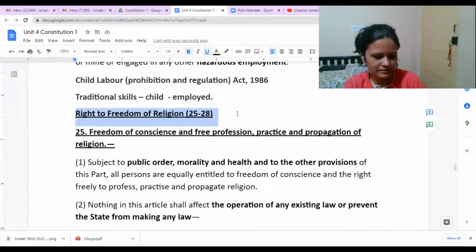Ma'am, preamble is the heading of that topic or something. Whatever in the book is there, that will be the title of that, ma'am. But right to freedom of religion is different, ma'am. Preamble is like the summary. So in the preamble we have few words, right? Like sovereign, socialist, like that. Is there any word which signifies this thing?